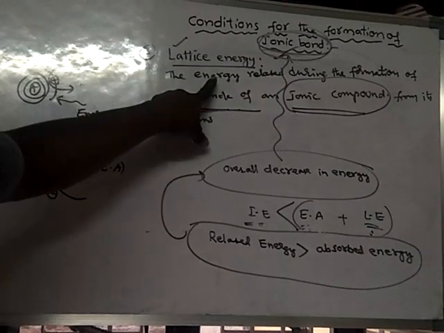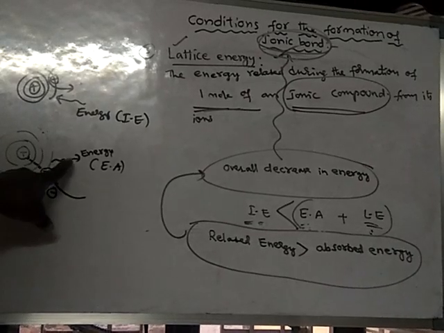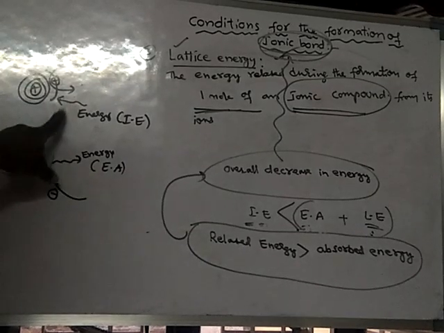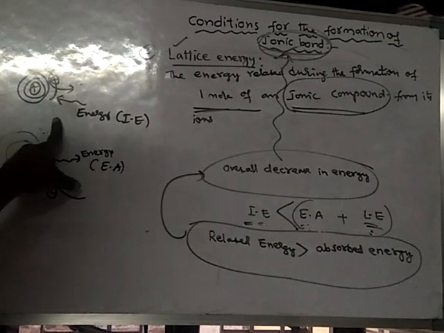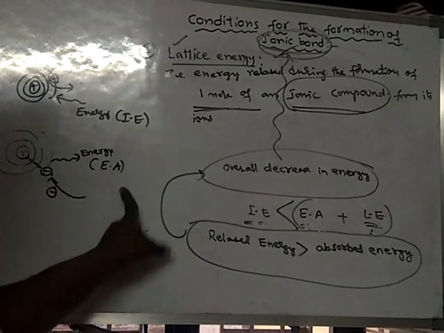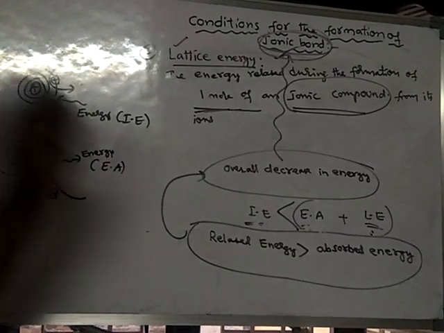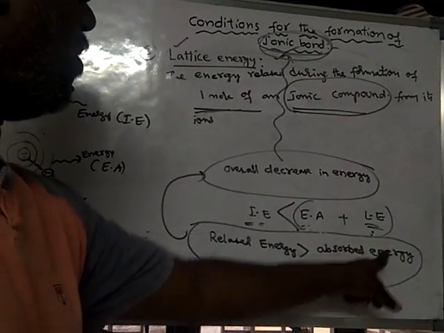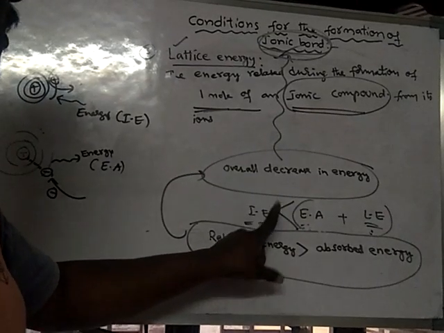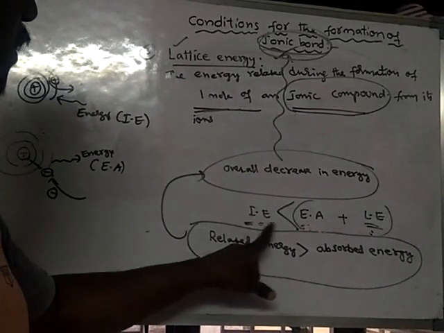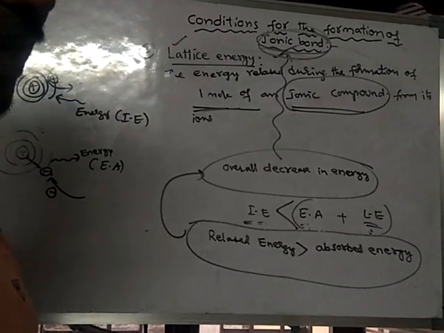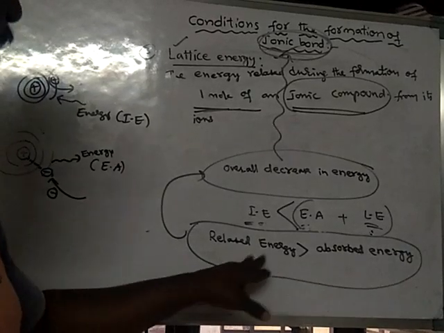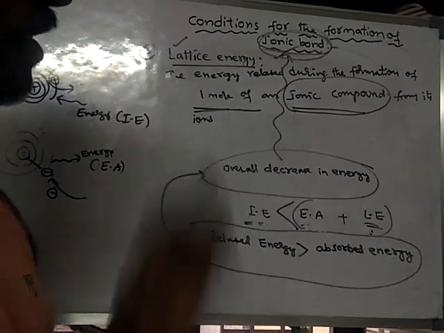Lattice energy involves release of energy. Electron affinity involves release of energy. So these two are energy releasing processes, and this is an energy absorbing process. The sum of these two, electron affinity plus lattice energy, should be greater than ionization energy. Then this condition is met: released energy will be greater than absorbed energy. If this condition is met, then only there will be an overall decrease in energy.